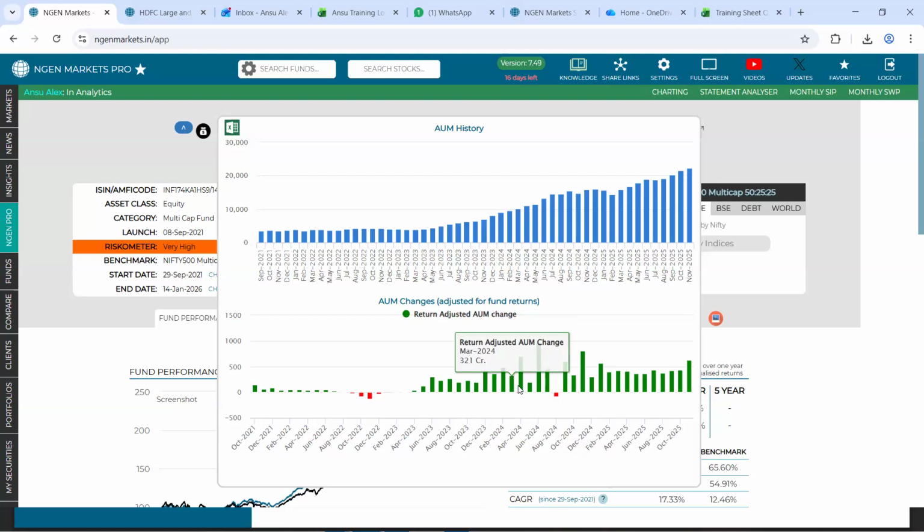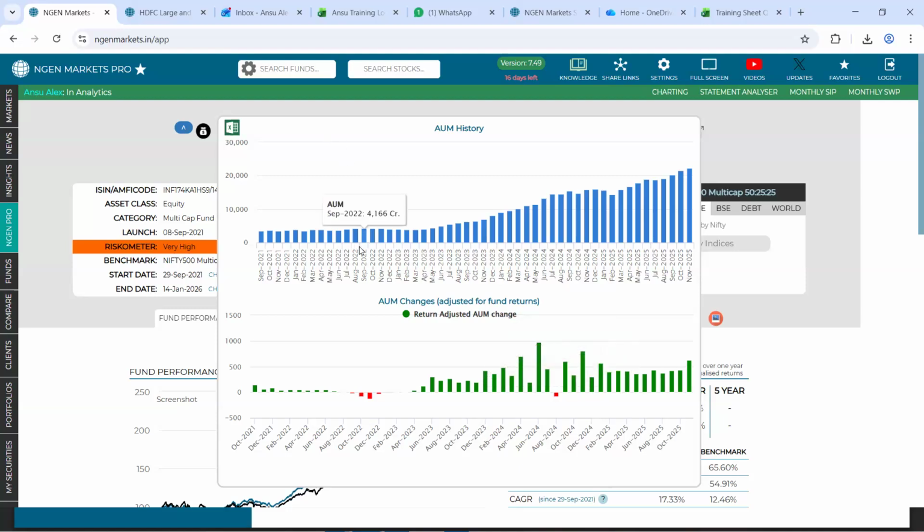So, right here, what we are showing are adjusted for the fund's return. That is to say that we are currently showing here in this green and red bar chart the cash inflow and the cash outflow that has happened for each month respectively.